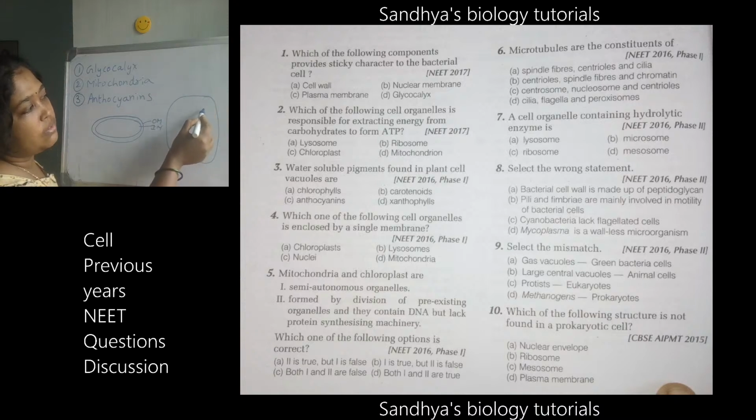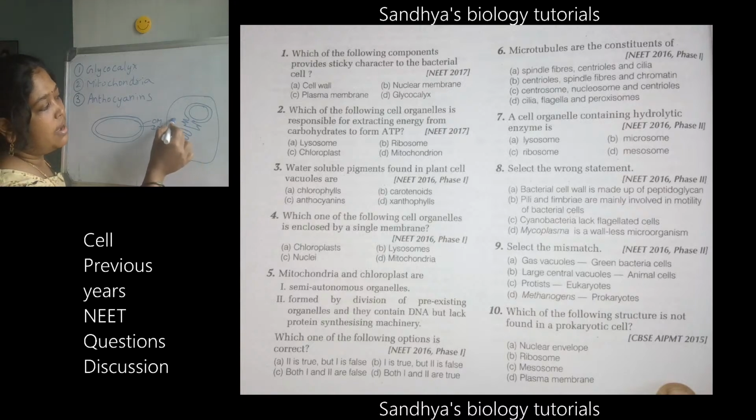If this is a eukaryotic cell and this is the nucleus, which is a double membrane structure, the endomembrane system will be present over here, and then the Golgi apparatus, and you can see the lysosomes also. So what is the answer? And the nucleus I have shown, and mitochondria, you know, is also double membrane. Very good. Now let us see the next question.